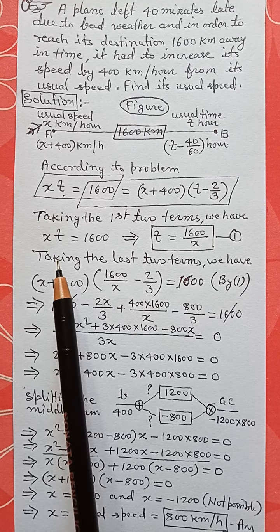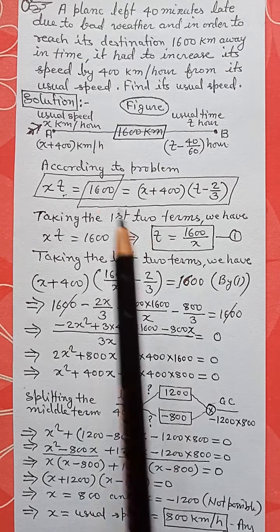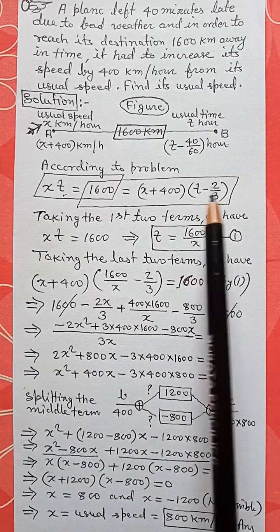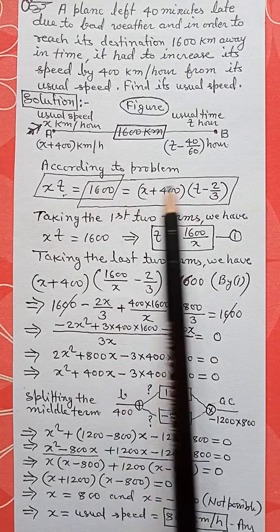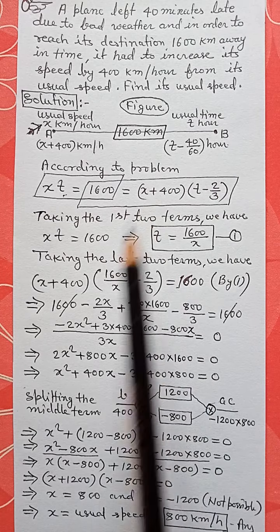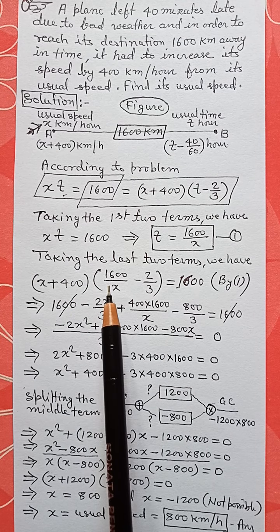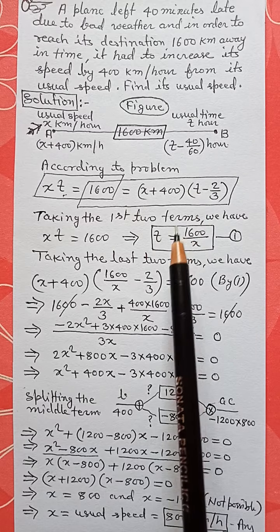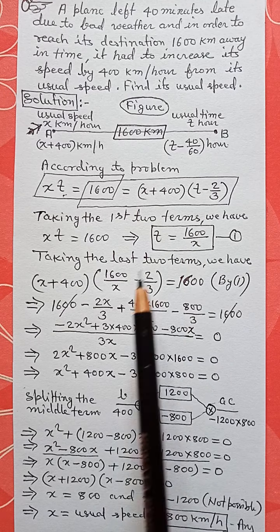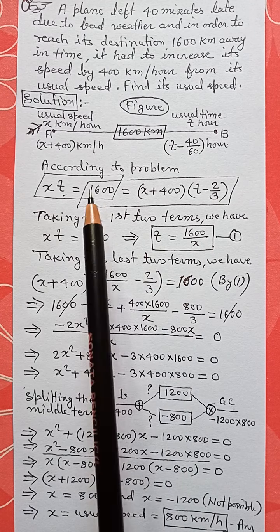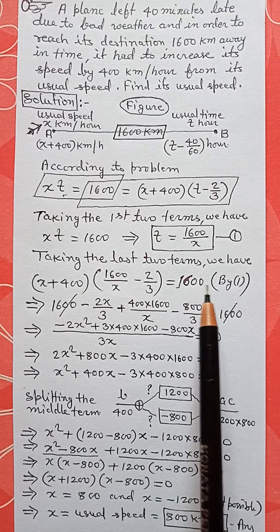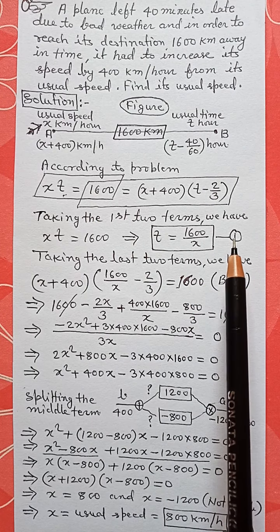Now taking the last two terms, x plus 400 multiplied by t, which is 1600 by x minus 2 by 3, is equal to 1600, using the information in 1.